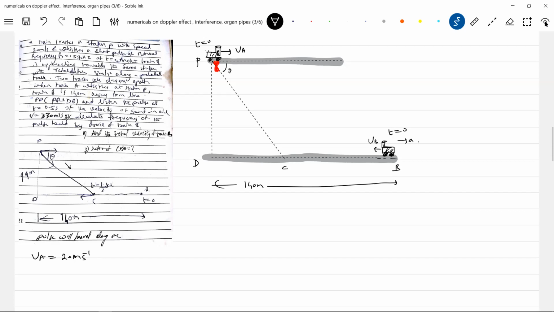So when the train arrives at B, it is going to hear that pulse. It is undergoing retardation. So what do you expect the state of train B when it arrives here? It was undergoing retardation, no? So it will have some velocity, say VB, when it is hearing that pulse. And this happens at 0.5 seconds. Where train A will be somewhere here, we are not bothered about its position.